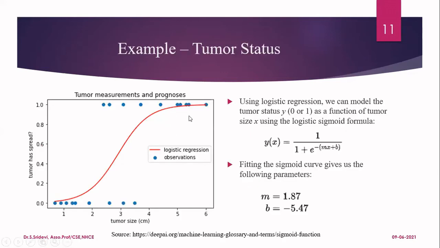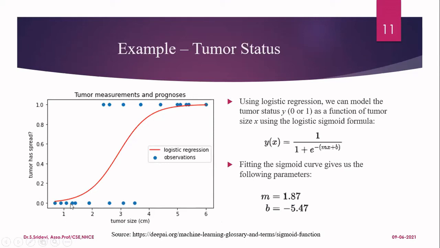Now, let us consider one more example to understand this. So here in this, the scenario is the problem statement where we are going to predict the status of a tumor. So given the tumor size, we have to tell whether a tumor has spread or it has not spread and so on. So here we have two different cases, tumor spread and tumor not spread. So in the x-axis, we have taken the tumor size in centimeters, and then in the y-axis, we are going to predict whether the tumor has spread or not.